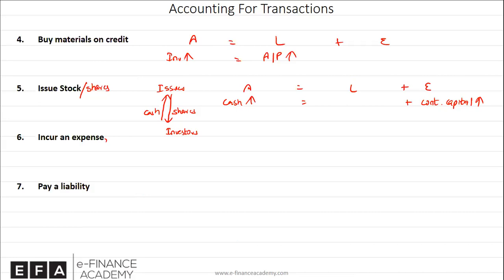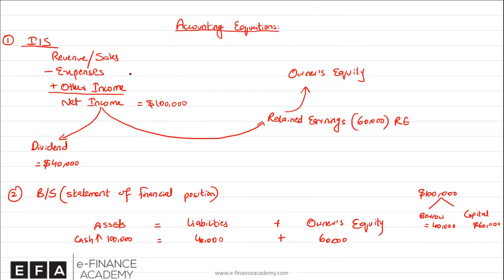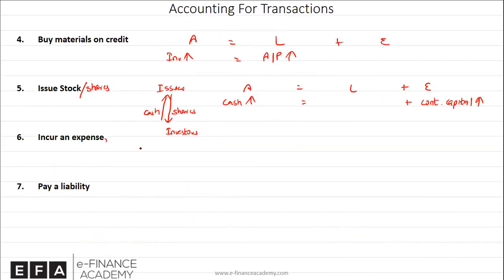And we know that when you record an expense, what happens to your profit? When you record an expense, your net income will go down, which means your retained earnings will go down, and the overall impact on the balance sheet would be that your equity will go down. And we can write that down. When we record expense, we want to see the impact. When we increase expense or record expense, then our net income goes down, then our retained earnings go down, and ultimately on the balance sheet, equity would go down. That's the impact of incurring an expense or recording an expense.